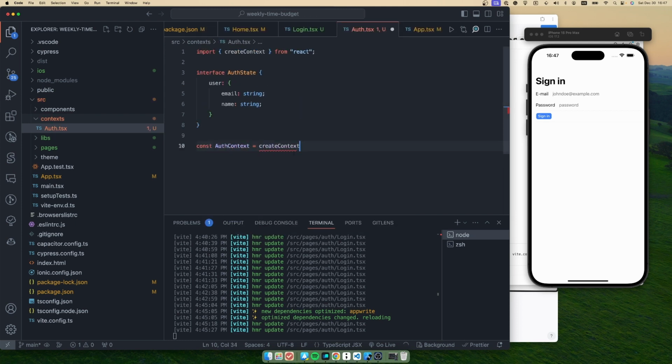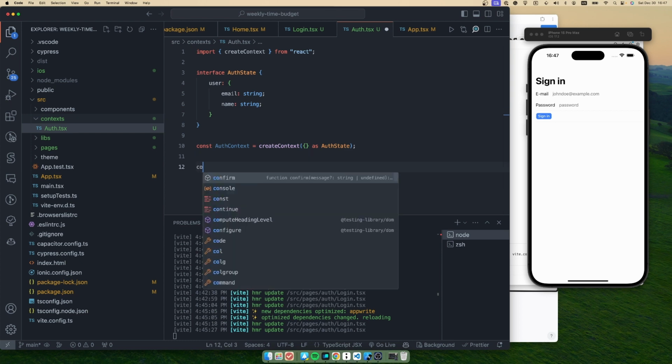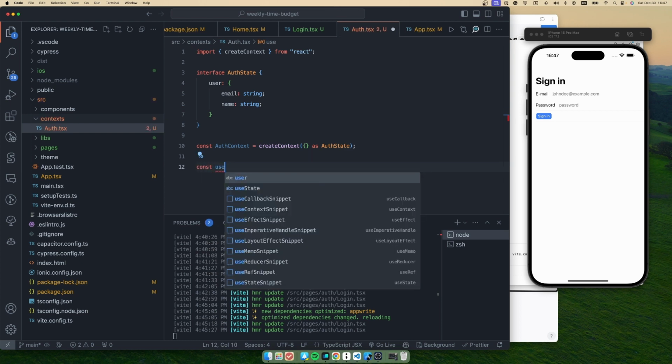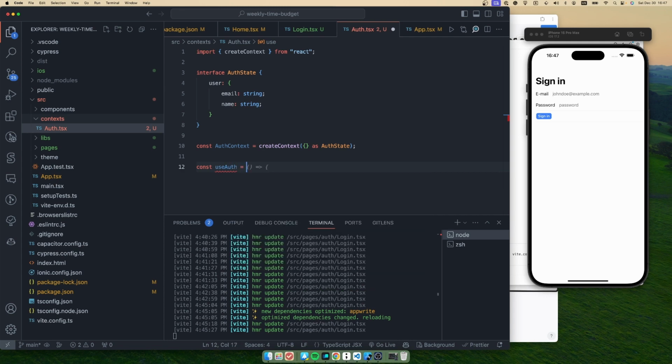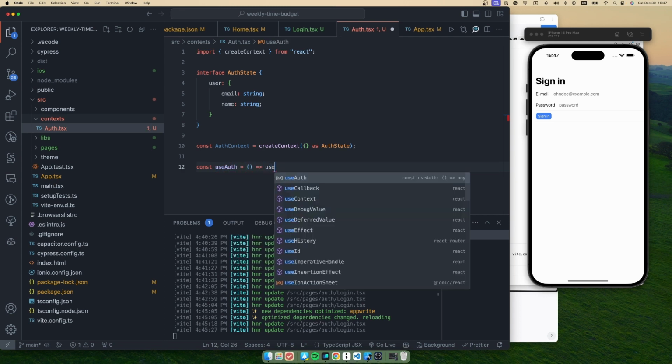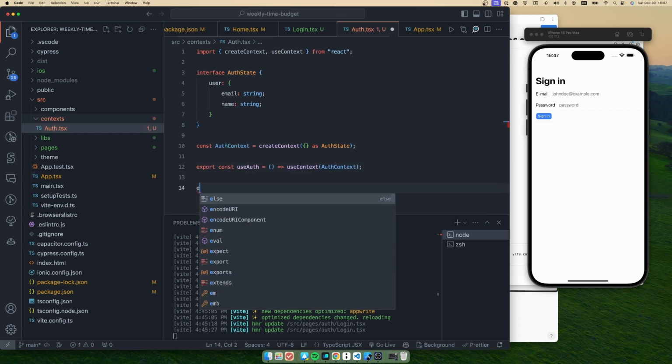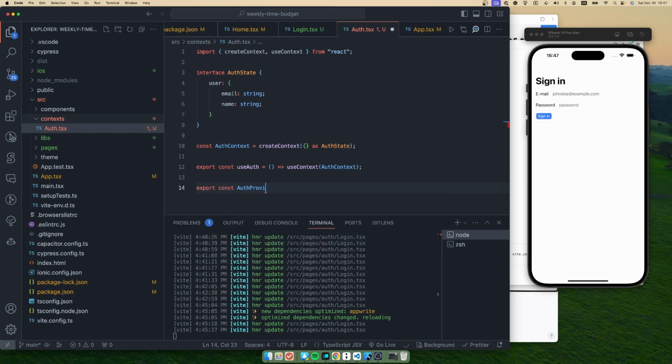So create context. Okay, so let's create a helper function to use that auth context. It's gonna be useAuth and useContext. Okay, so this will be exported, and also we will create an auth provider.